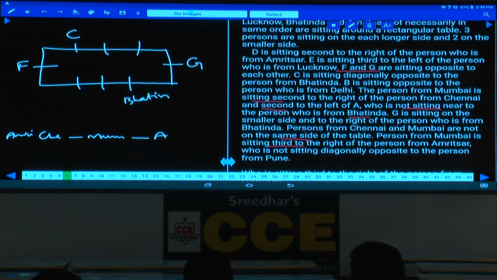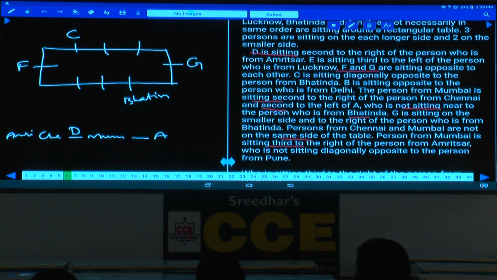Next one, D is seated second to the right of the person from Amritsar. Now the first information, isn't it? What else do we require here? Now 1, 2, 3, 4, 5, 6. Now from here let us start with this one, because why have we taken this information separately? Because we have n number of possibilities to fix this Chennai. Only Bathinda is fixed. Among the remaining 7 persons, any person can be from Chennai. As you have n number of possibilities, hence we are writing them separately and linking them. Now this entire link we are trying to lace.